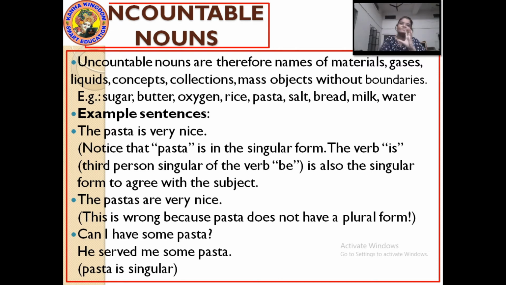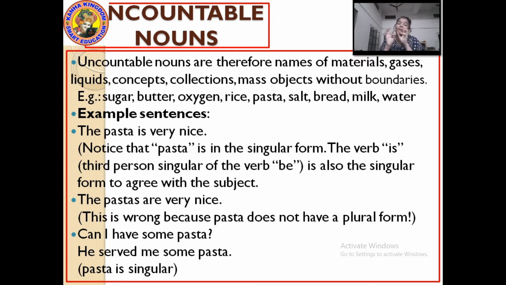We have seen the list of uncountable nouns. But what if they are in a sentence? How would you understand? The pasta is very nice. Notice that pasta is in singular form. As I have told you before, uncountable nouns will always be in singular form.